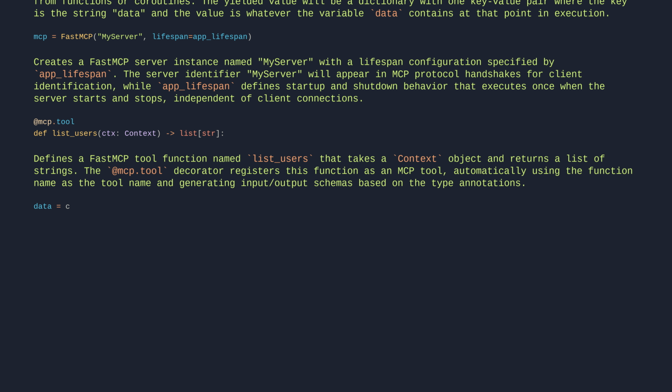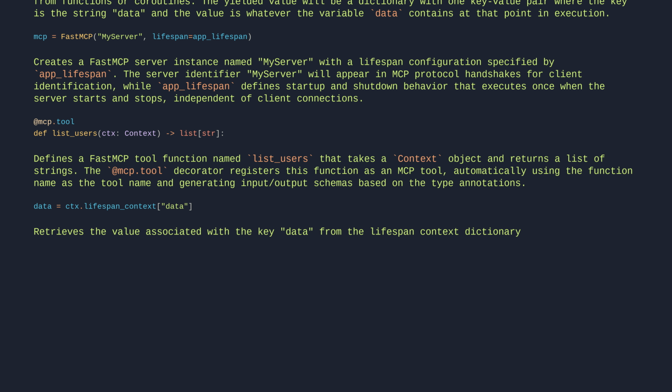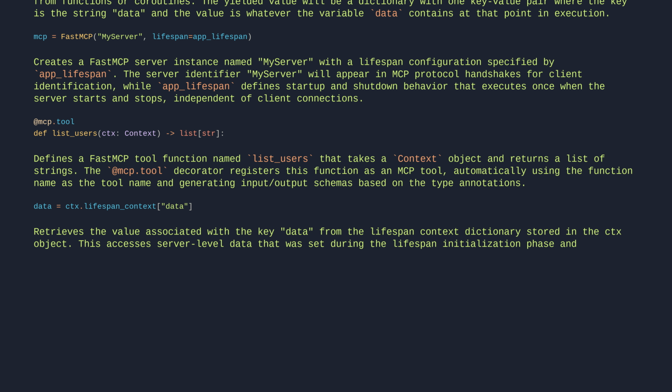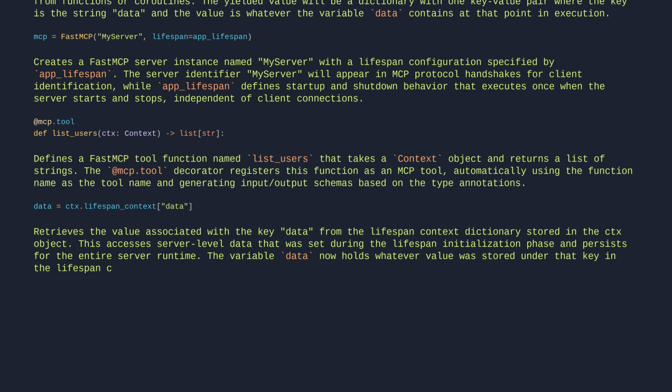data = ctx.lifespan_context["data"]. Retrieves the value associated with the key data from the lifespan context dictionary stored in the ctx object. This accesses server-level data that was set during the lifespan initialization phase and persists for the entire server runtime. The variable data now holds whatever value was stored under that key in the lifespan context.